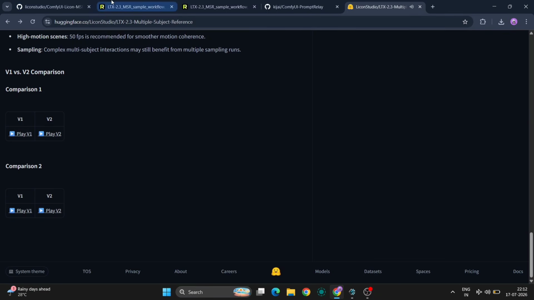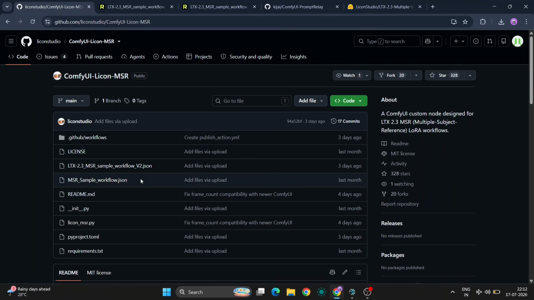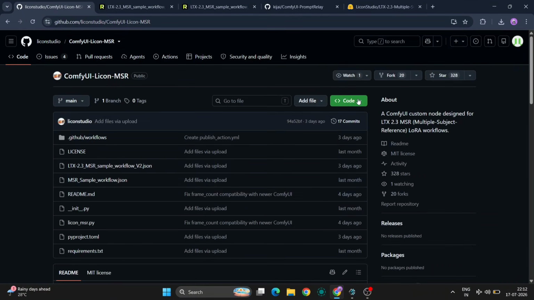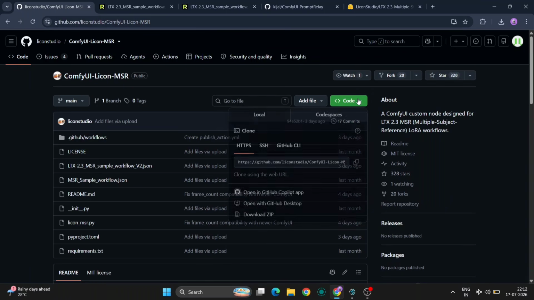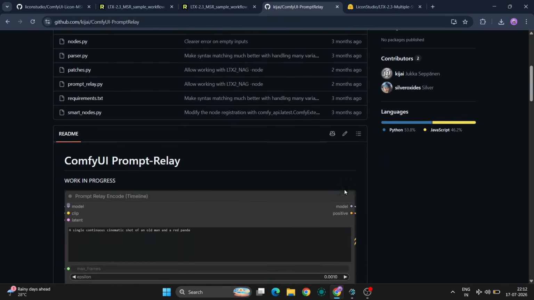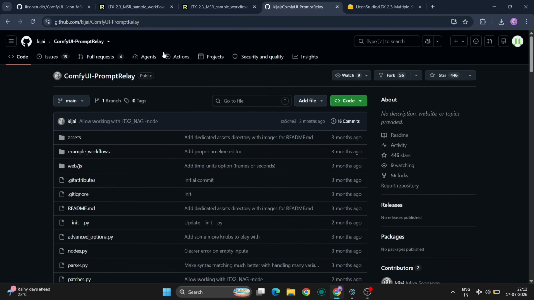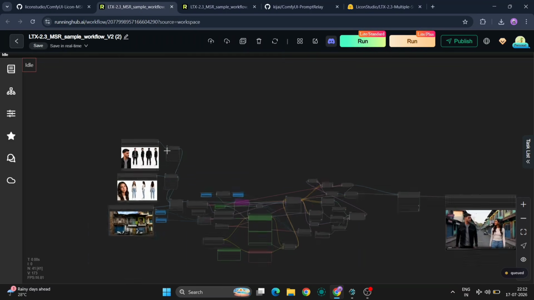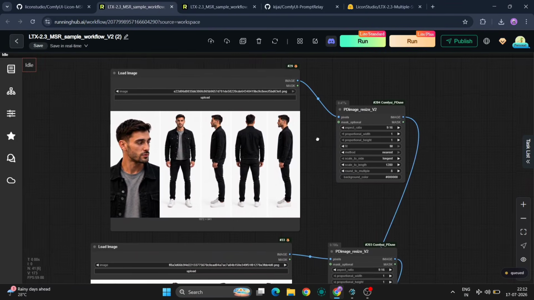Over here we're using the Lycon Studio MSR custom nodes. Installing them is very simple. Just copy the GitHub repository, open the ComfyUI manager, go to install via Git URL, paste the repository link, and install it like any other custom node. I'm also using Prompt Relay, which makes creating multi-scene videos much easier by allowing you to control global prompts, local prompts, and scene transitions much more efficiently.